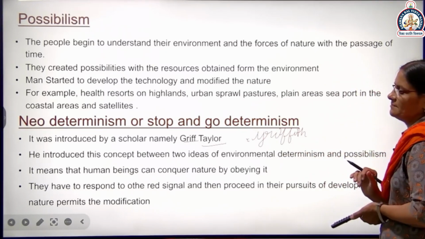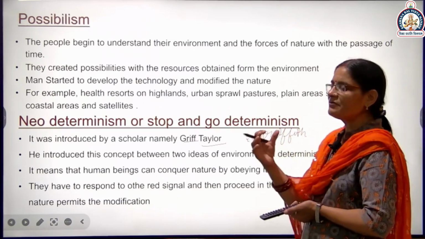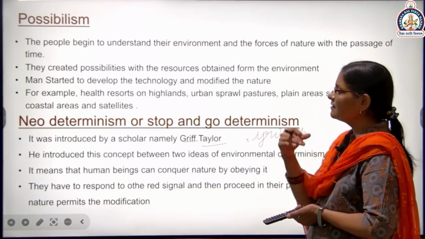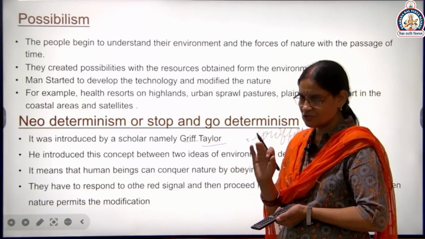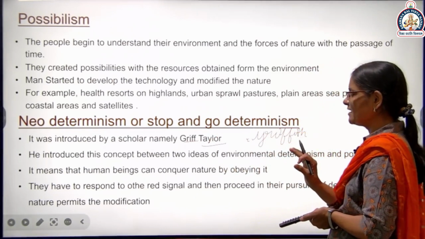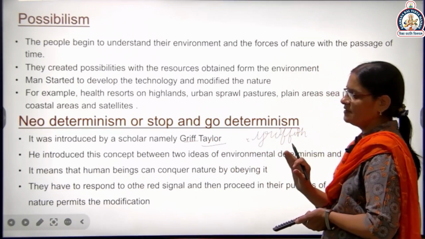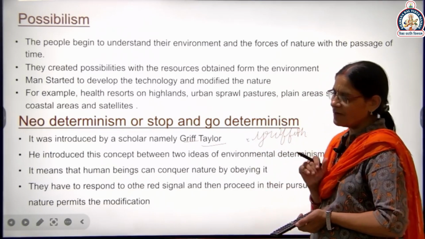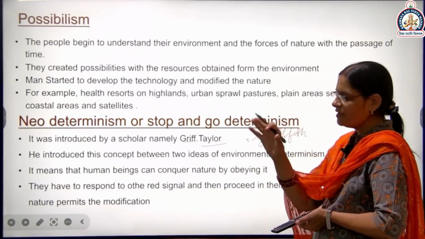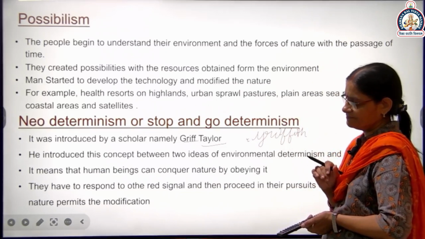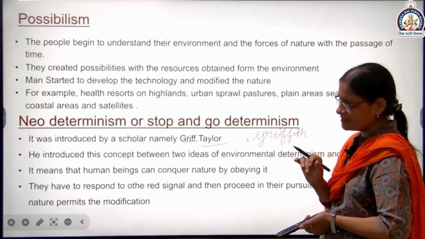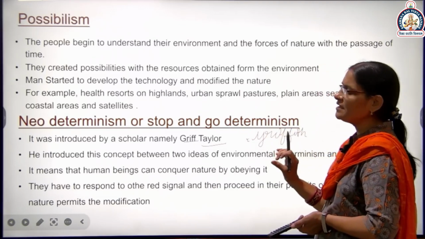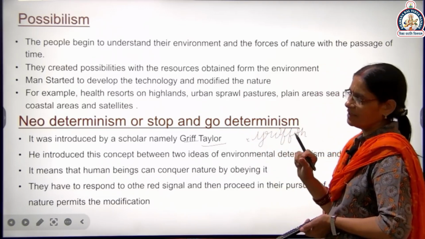And possibilism, but by the development of technology we can control nature up to a limit. कुछ लिमिट तक हम उनको कंट्रोल कर सकते हैं, जब नेचर अलाउ करे. For example, in hilly areas mining work is running, तो वहां पर माइनिंग इतनी ही करनी है जितनी नेचर अलाउ करे.